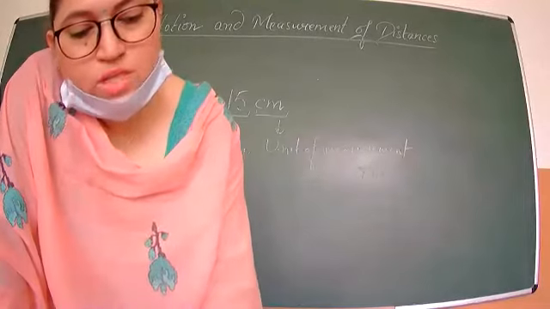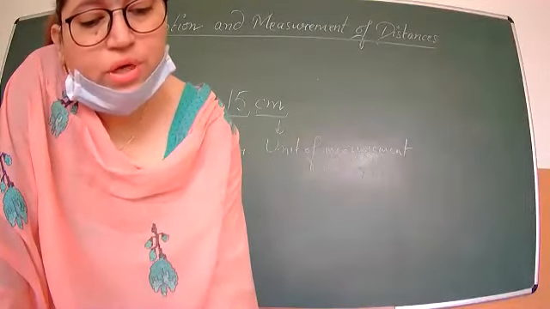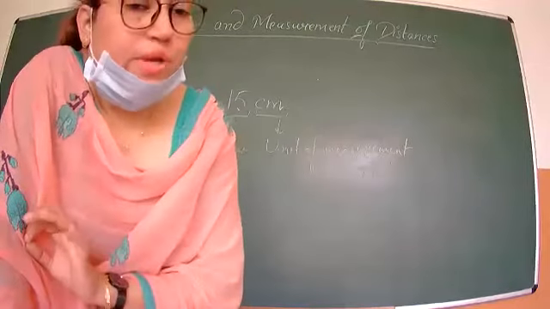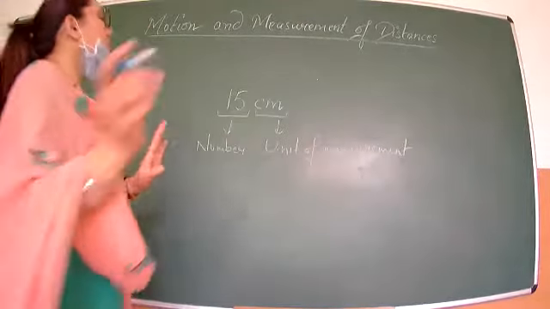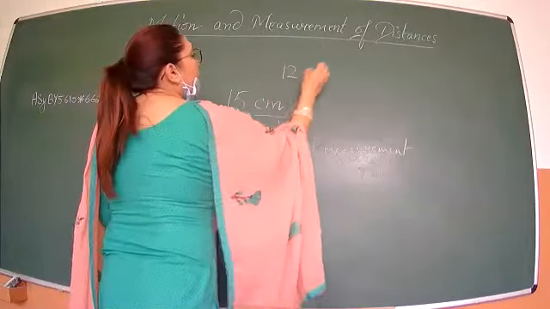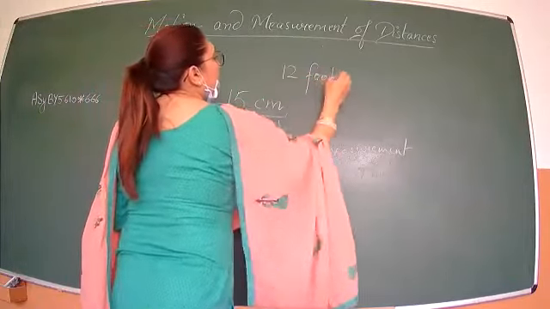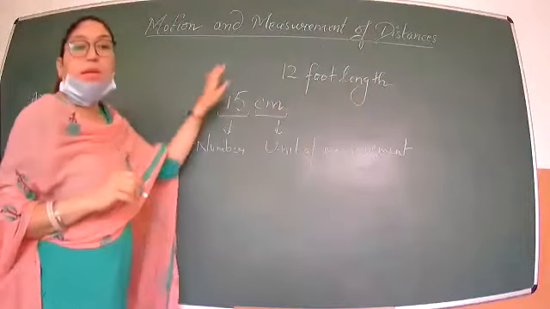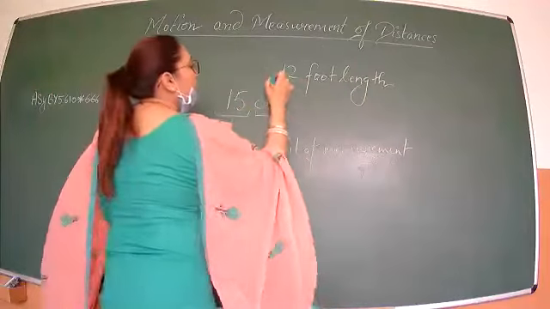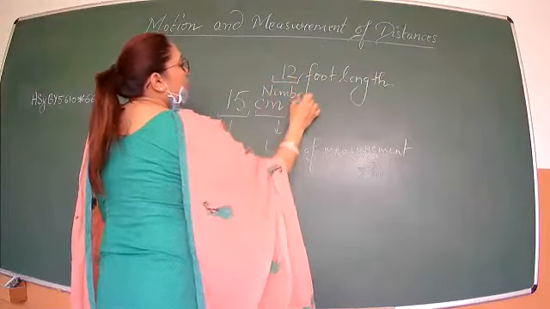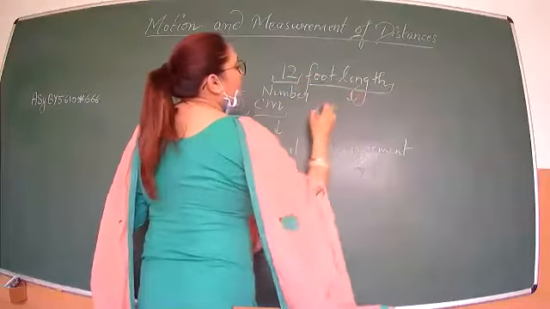The length of the room is found to be 12 lengths of your foot, then 12 is the number and foot length is the unit selected for the measurement. Now if the length of the room came out to be 12 foot lengths, then in this 12 foot length, 12 is a number and foot length is a what?